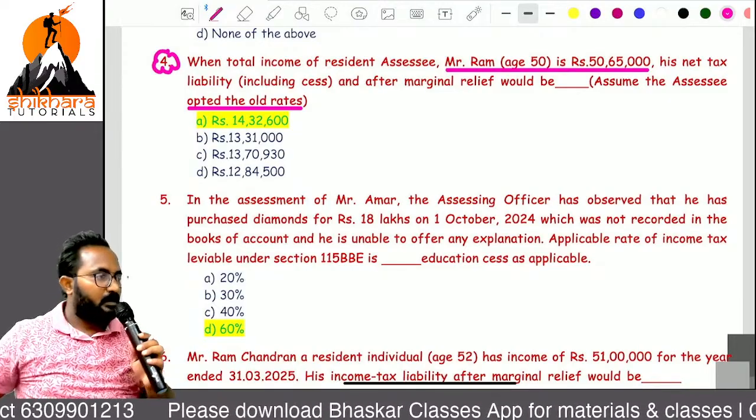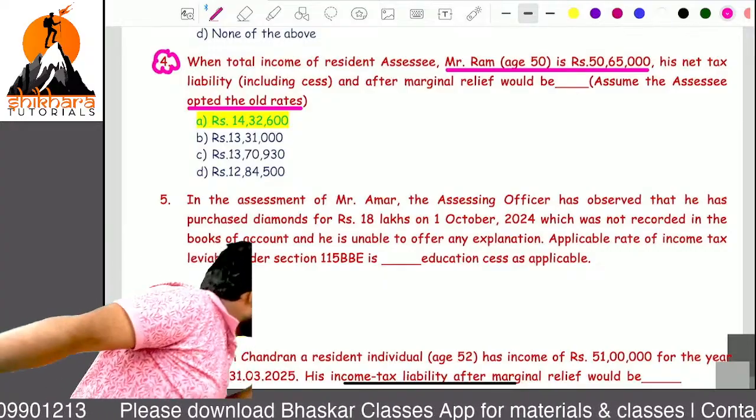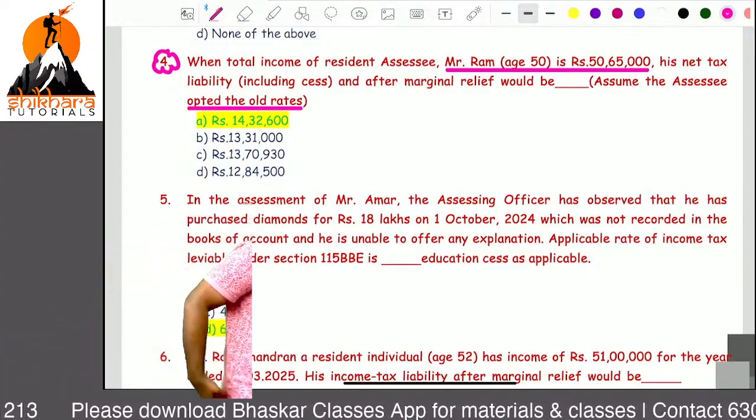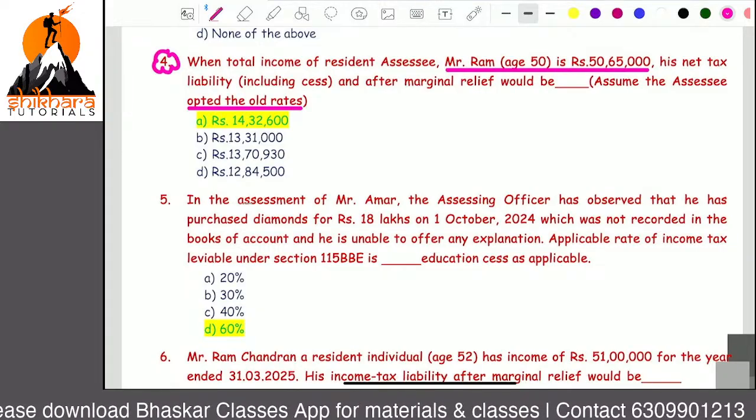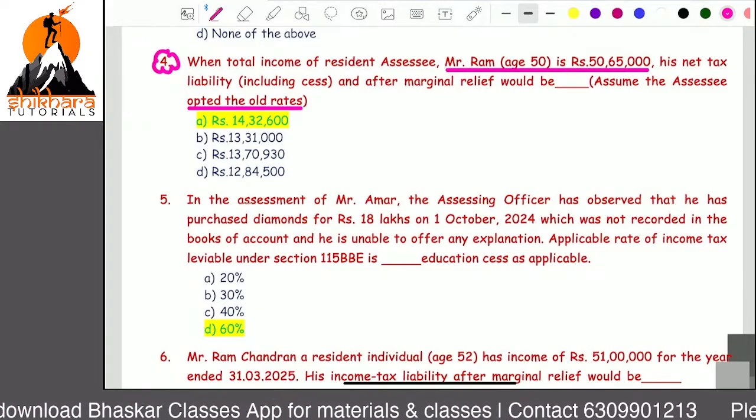Clear, ma? Calculate, try. Only now can you enjoy the total discussion at the time of doing MCQs.